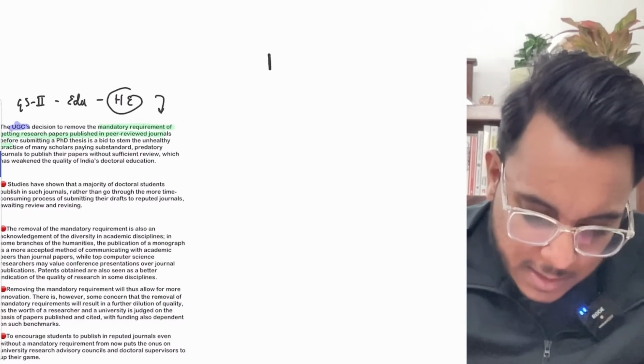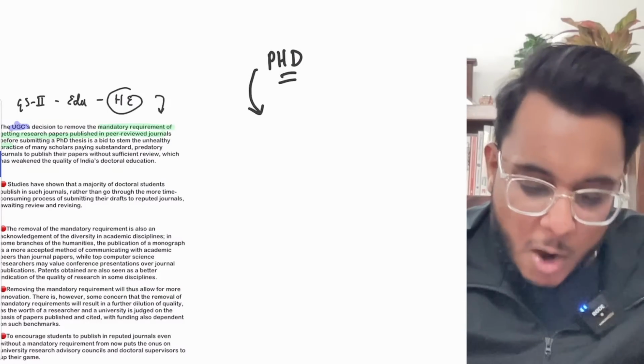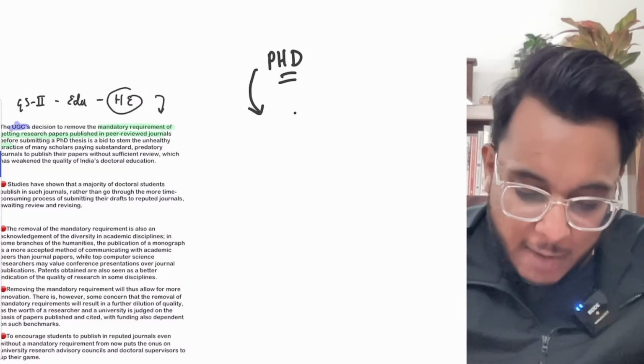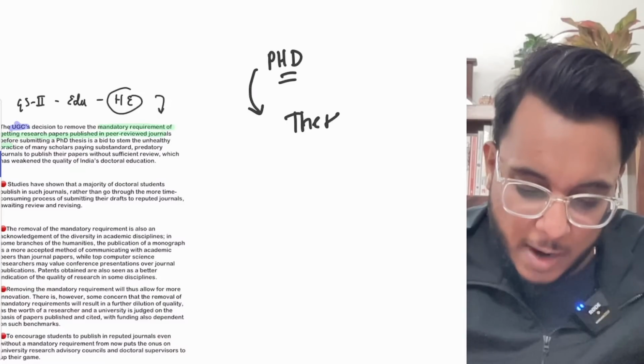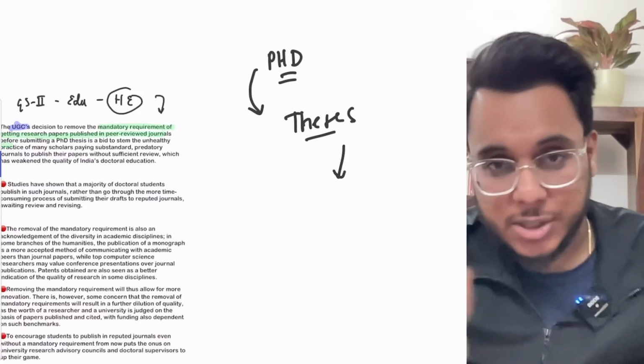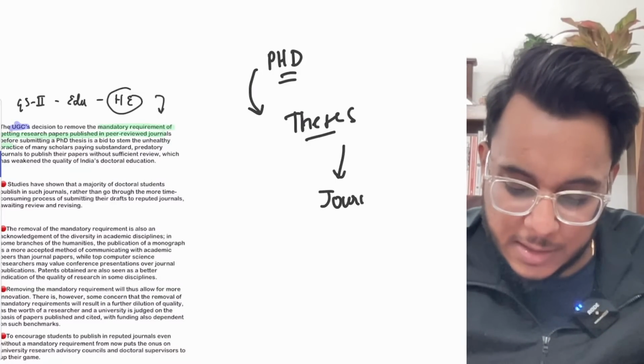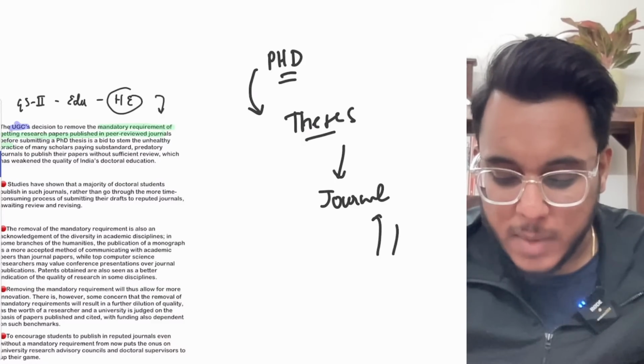Basically, if you are pursuing a PhD, you have to write a thesis. Up till now, these theses were to be published in journals, where they would be peer reviewed.